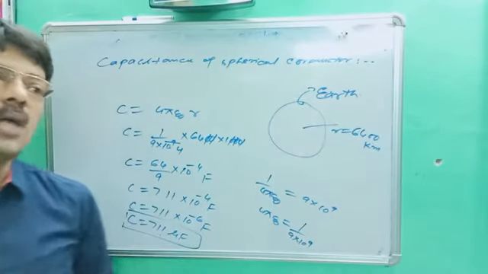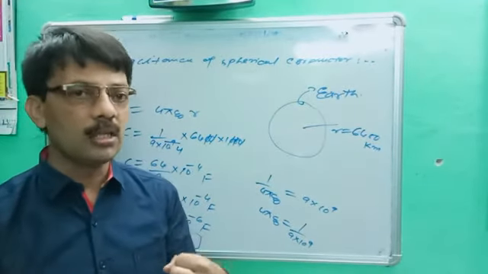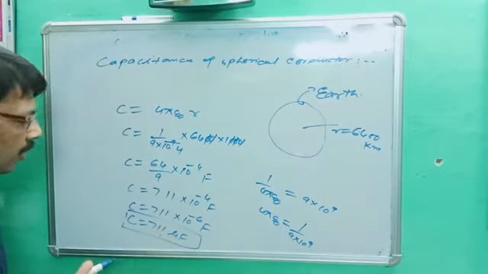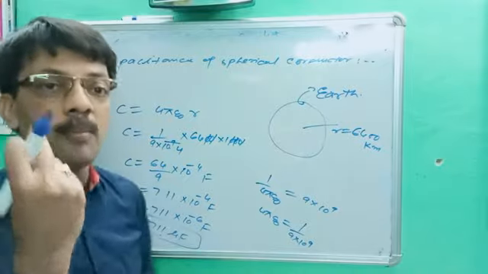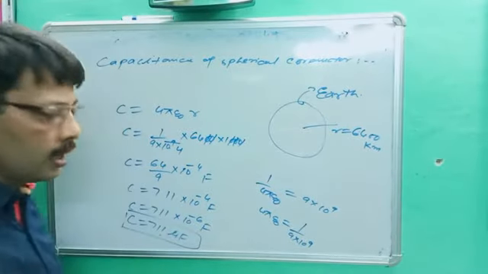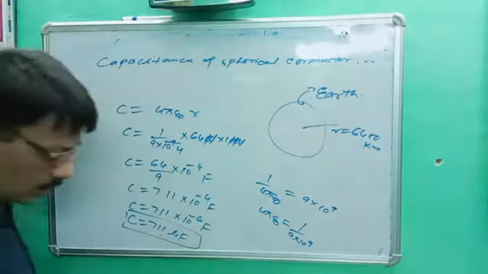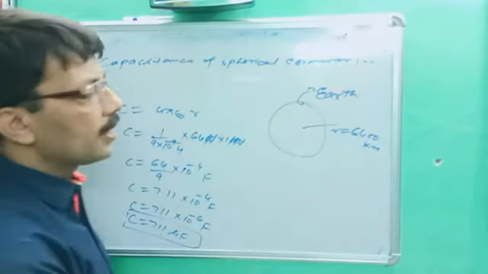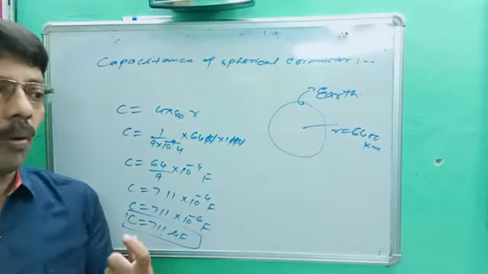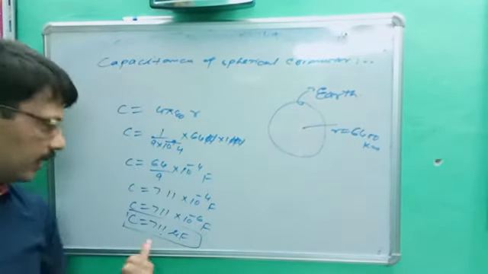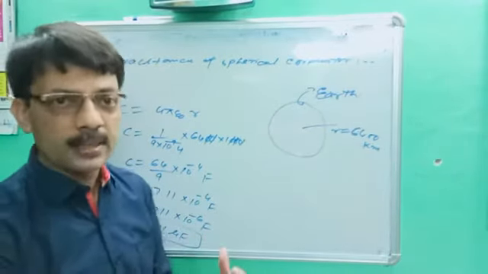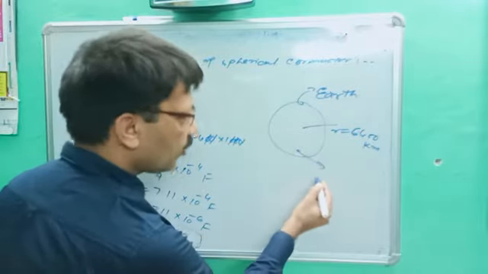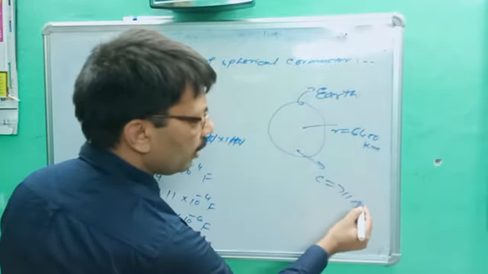What is capacitance? It is the holding ability of charge by a conductor. How much charge it will hold? Earth's capacity is 711 microfarad. This is not even 1 farad, it is less than 1 farad, which is very small and not useful for you. Since it is impossible to hold so much charge by a single conductor, even earth, a bigger conductor, has a capacity of only 711 microfarad.